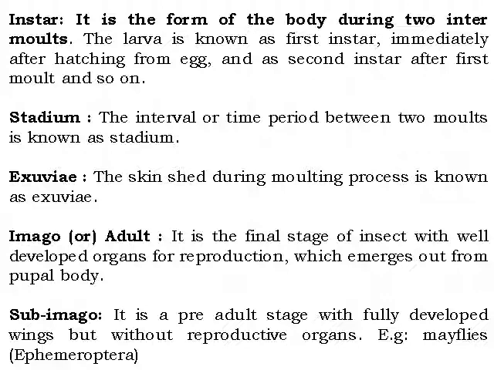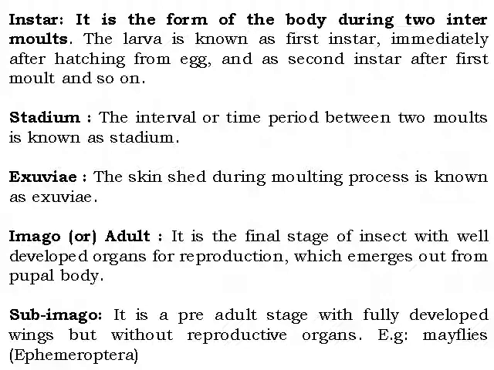Instar is the form of the body between two molts. This is the span between two molts. Molting is the process of shedding the old cuticle and starting a new cuticle. The larva is known as the first instar immediately after hatching from the egg, and as the second instar after the first molt, and so on. Stadium is the interval or time period between two molts. Exuviae is the skin shed during the molting process.